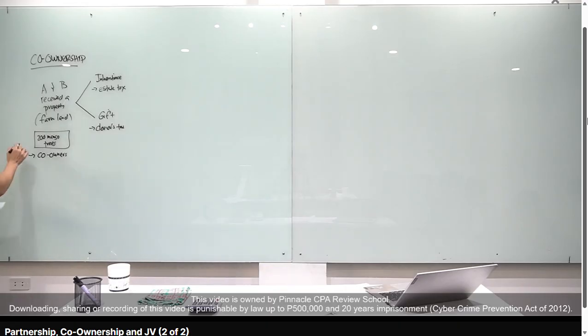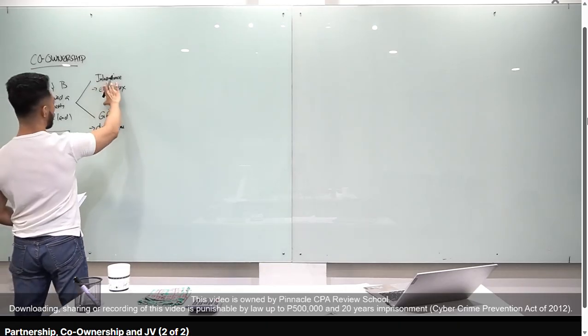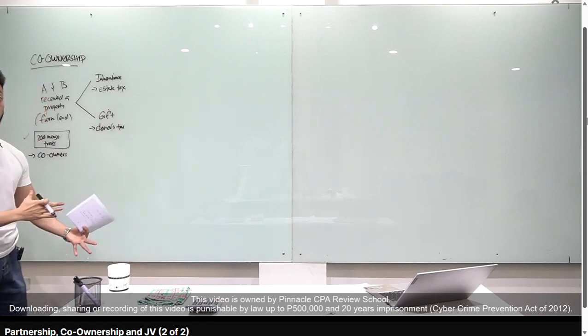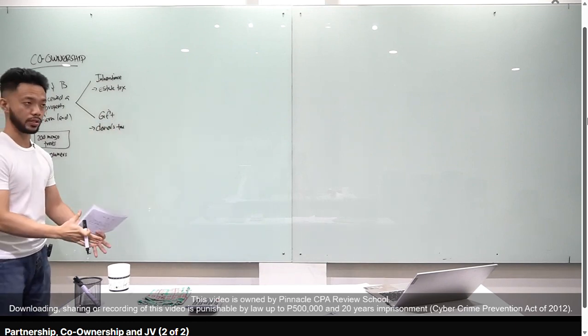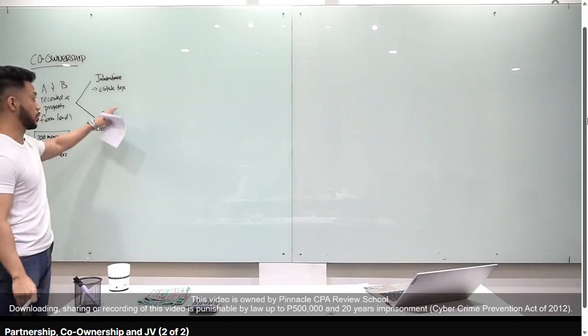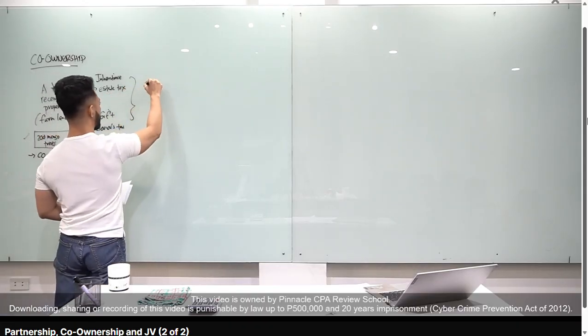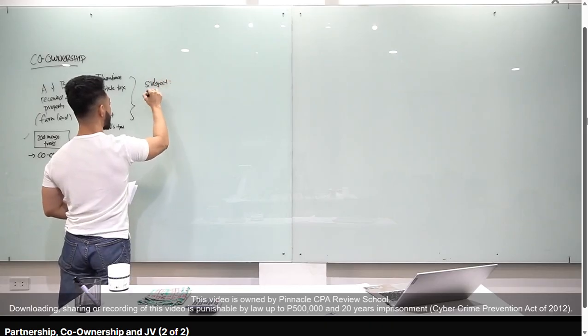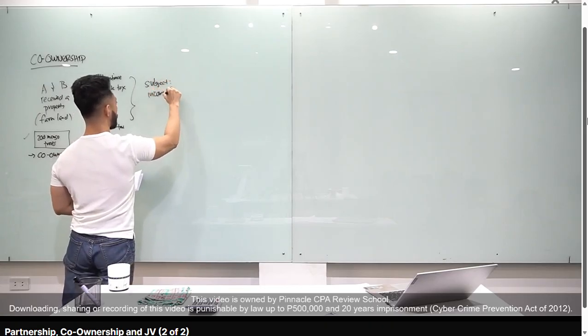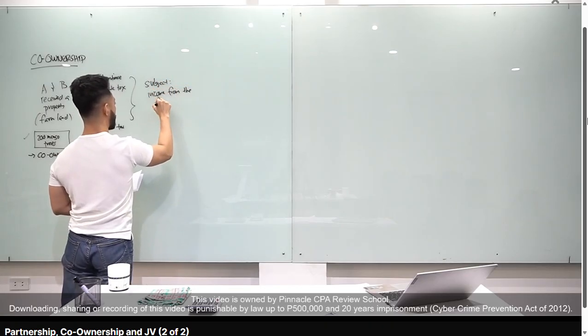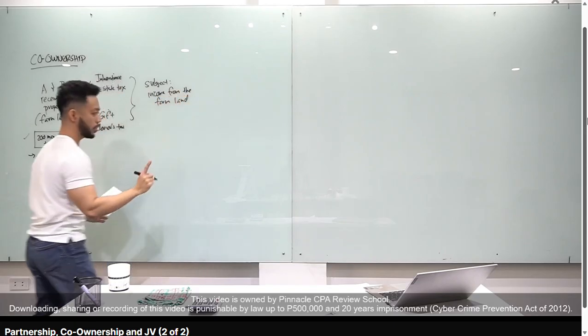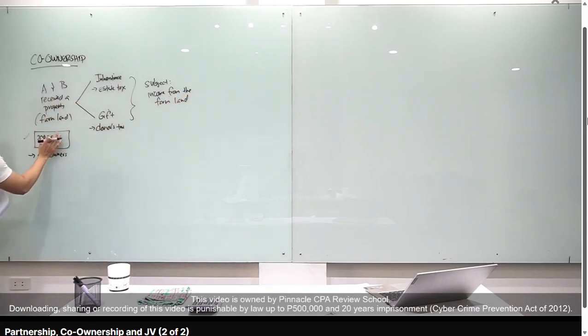So again, meron 200 mango trees yan. Okay? Ang pinag-uusapan natin, class, is hindi yung act of transferring the property to A and B. Kasi yung act of transferring, subject yun sa transfer taxes, which can be estate tax or the donor's tax. Ang pinag-uusapan natin dito, class, yung subject natin is the income from the farmland. Okay? Income from the farmland. Yung income na makukuha mo pag binenta mo yung mga fruits from the mango trees. Okay? Yun yung pinag-uusapan natin.